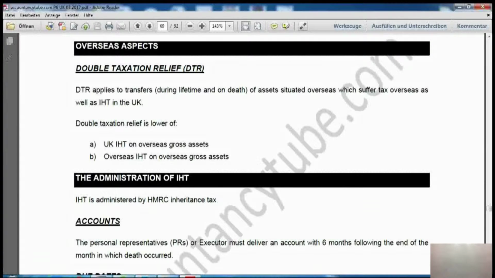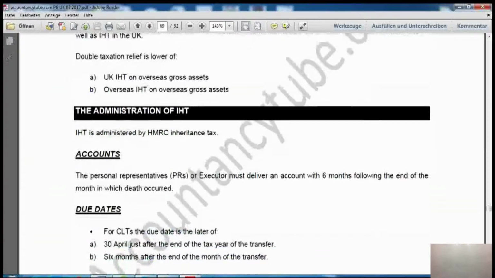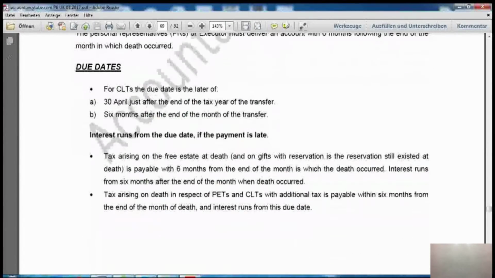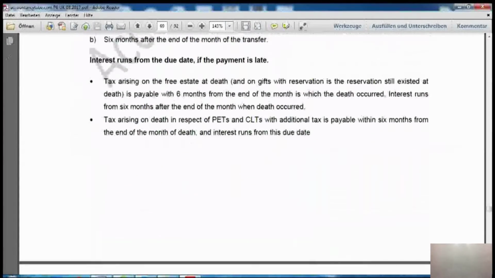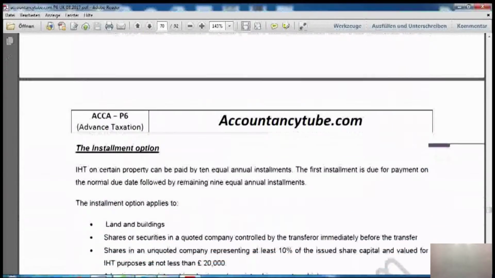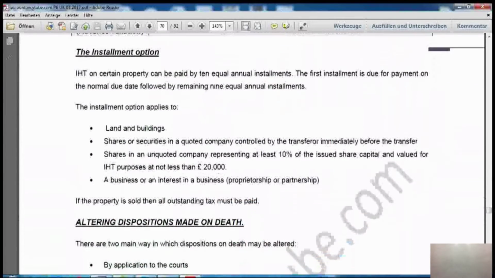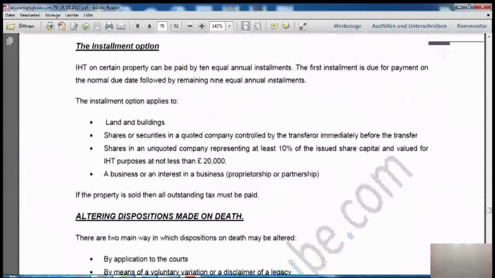Now after that, it is administration of inheritance tax. We've already seen in the previous lecture when to pay the tax, who shall pay the tax, and when the interest rate runs from. But what we haven't seen is the installment option. You can pay inheritance tax in installments if the inheritance tax arising is on one of the following assets.